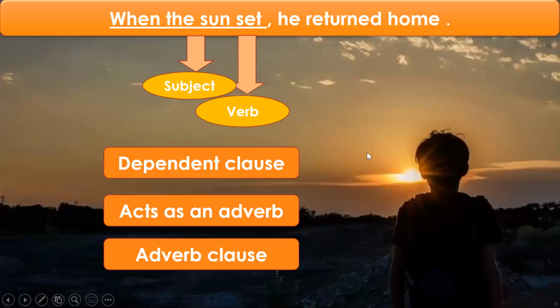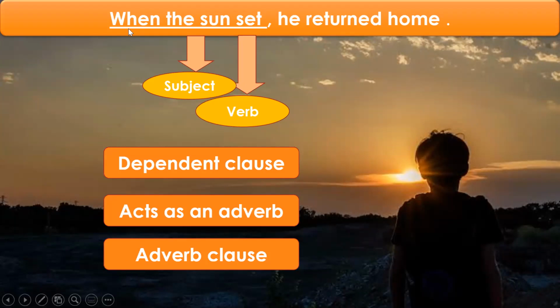Now look at this sentence. When the sun set, he returned home. First of all, let us see how we can divide the sentence. When the sun set is one clause. He returned home is another clause. He returned home is an independent clause because it has a subject and a verb. The subject is he, returned is the finite verb, and he returned home makes complete sense and can stand alone as a sentence.